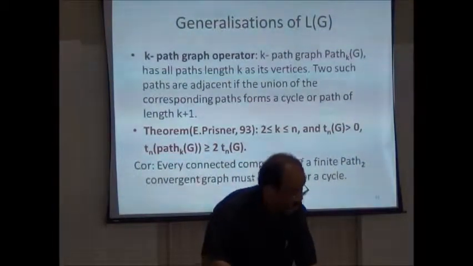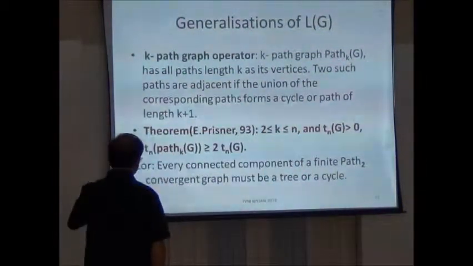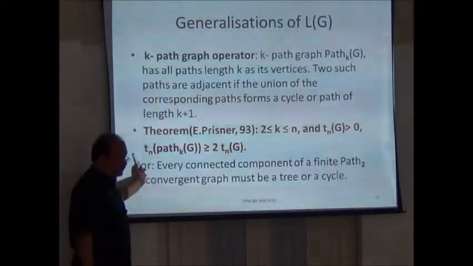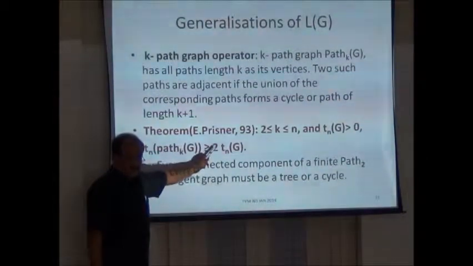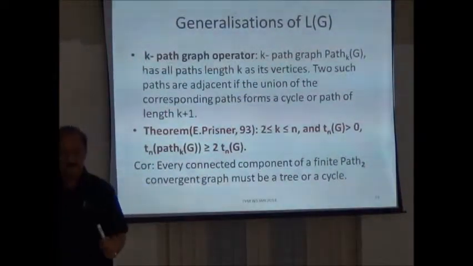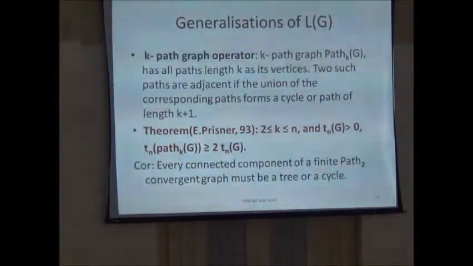So what you have is this. Look at this again. There is an increasing parameter, isn't it? Look at path k of G and the touching number of path k of G. The touching number of path k of G is going to be greater than or equal to 2 times the touching number of G. So this is a candidate. That's what I am telling you for possible analysis of convergence or divergence. I am looking for parameters in the graph G which become bigger and bigger, right? So I gave you 3 examples: number of triangles, maximum degree and touching number, and there are some graph parameters which are called increasing parameters. Increasing graph parameters means the parameter increases when you iterate that operator.